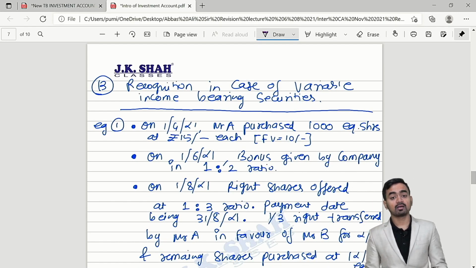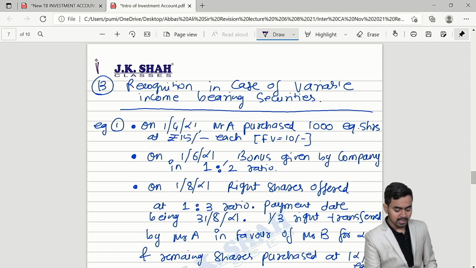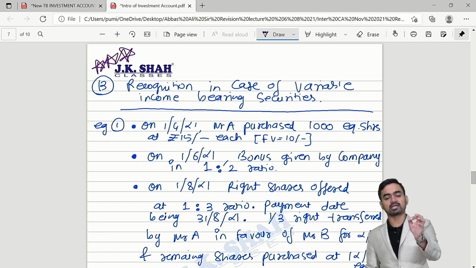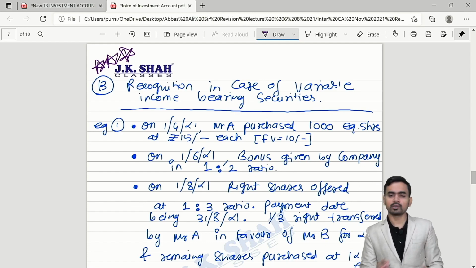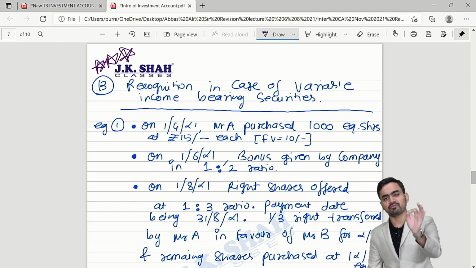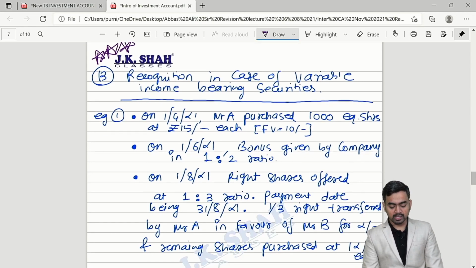Second part: what you will do when the sum is based on variable income bearing security. The master sum I have prepared for you, the master sum. If you pay your attention over the whole sum, 100% guarantee students. No need to refer to any other thing, just refer to this much, that's it. Okay.